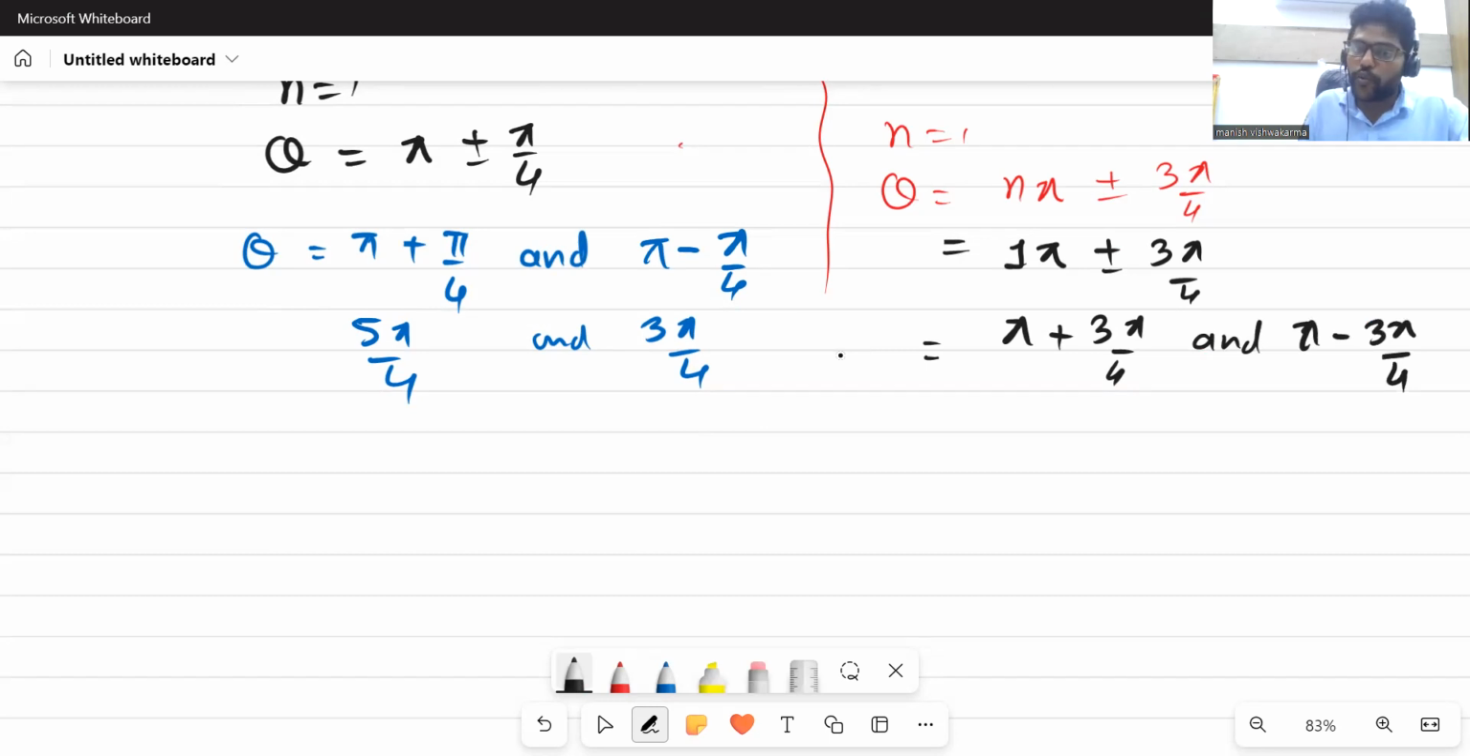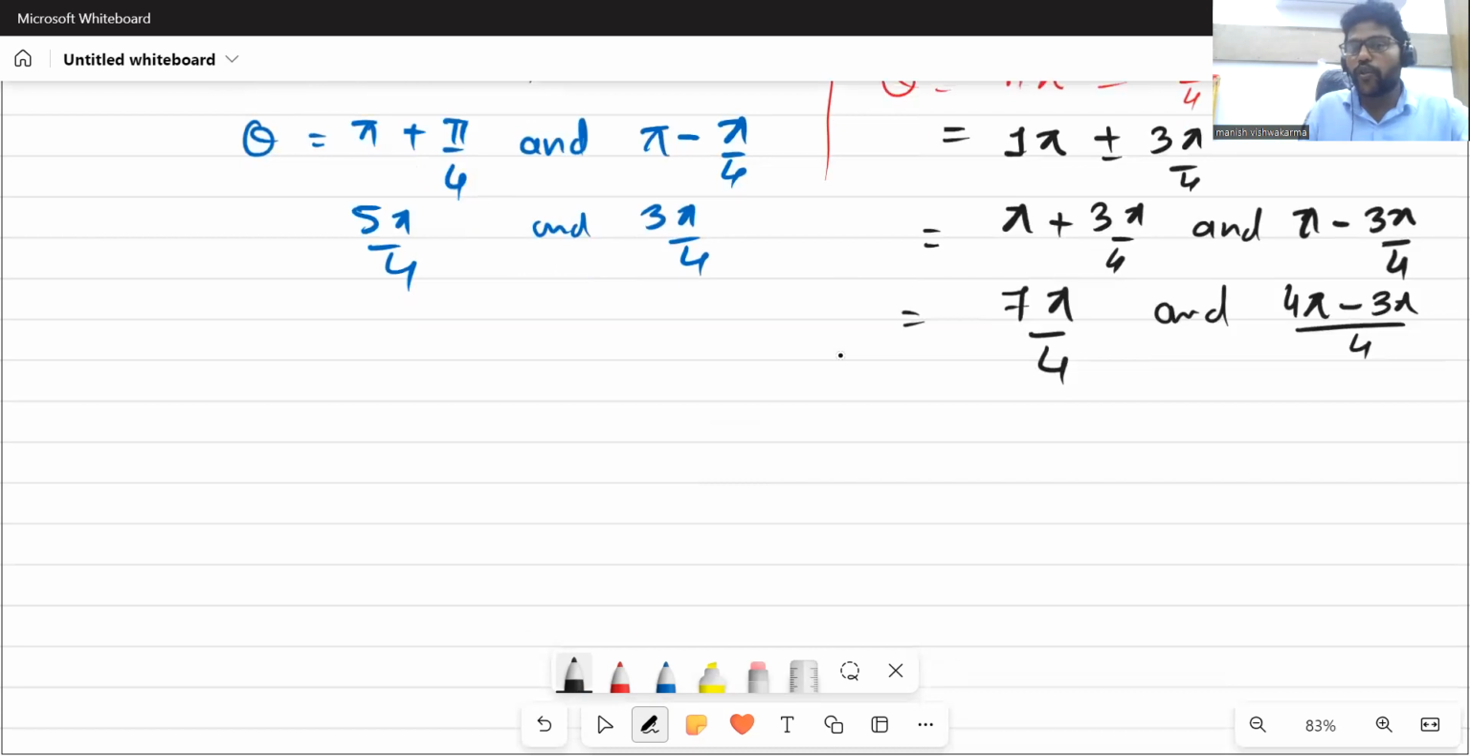Clear? So we will get 4 pi plus 3 pi, which is 7 pi by 4, and 4 pi minus 3 pi upon 4. I'm just taking the LCM, my dear friends. It's too simple. So we'll get pi by 4. Already we have this value. Yes or no?